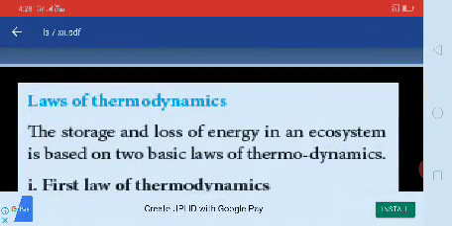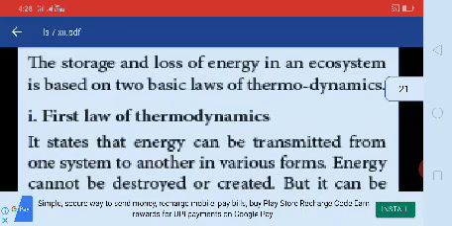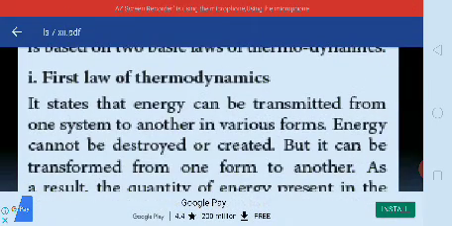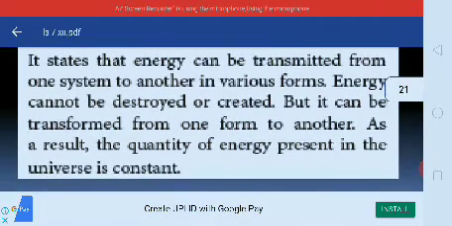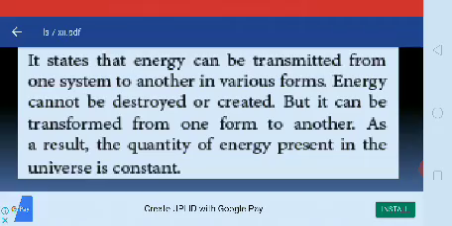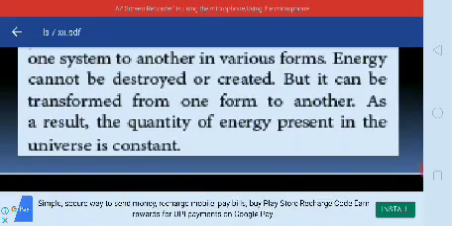Okay, the next one, laws of thermodynamics. There are two laws. Storage and loss of energy in an ecosystem is based on two basic laws of thermodynamics. First law of thermodynamics: energy can be transmitted from one system to another in various forms. Energy cannot be destroyed or created, but it can be transferred from one form to another. The quantity of energy present in the universe is constant.